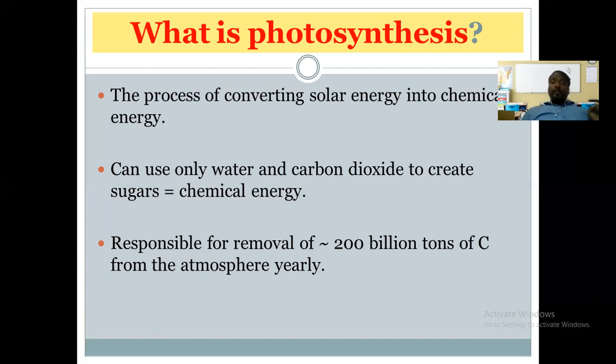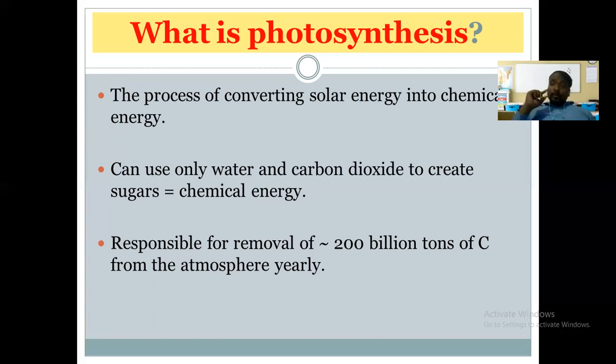Can you believe what amount of carbon dioxide is utilized by the plants yearly, isn't it? So this is very important because when the concentration of the carbon dioxide increases in the atmosphere, it will create a problem, isn't it? And we all know that the greenhouse effect and all other problems are there. Certain health problems are also there.